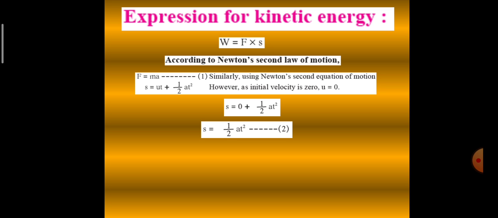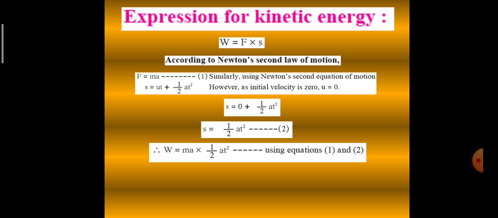Now let us put in the values of force and displacement in our formula for work done. W is equal to F, that is ma, multiplied by displacement S, that is half at square, as we have derived in equations 1 and 2. Now here mass and half is there, but acceleration is multiplied.